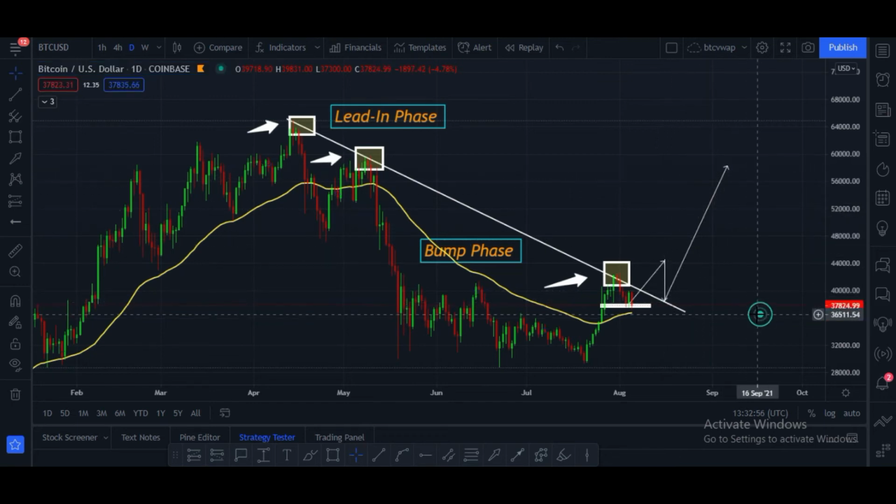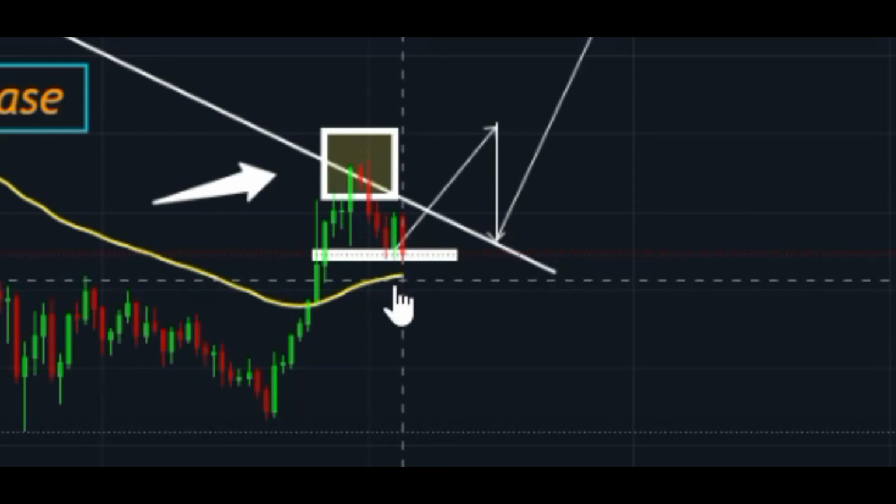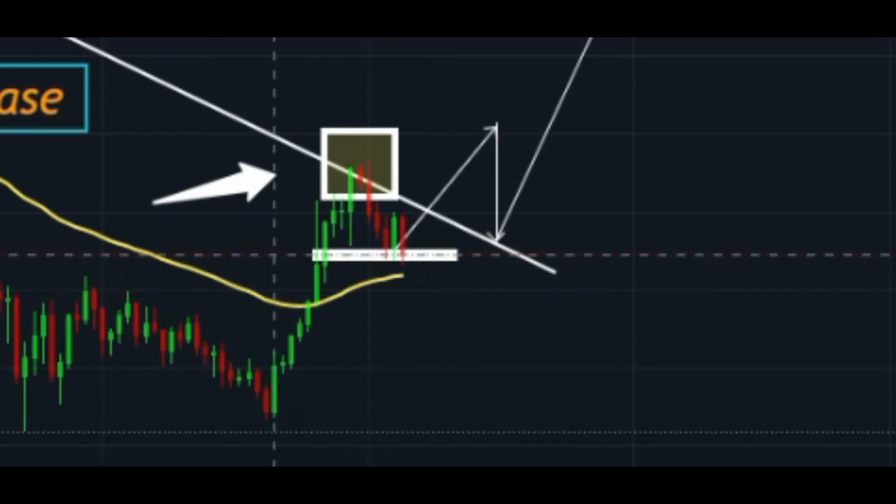This will be the successful pattern. And if unfortunately Bitcoin price breaks this area, in that case price can go down. And here you can see this yellow line is the 50 daily exponential moving average line, and now it is turning into a support zone. Here you can see this is also a support zone for Bitcoin.